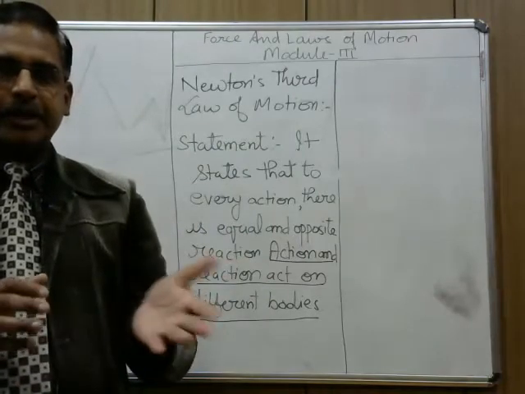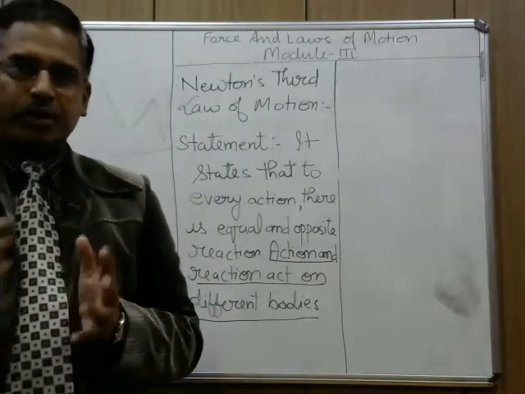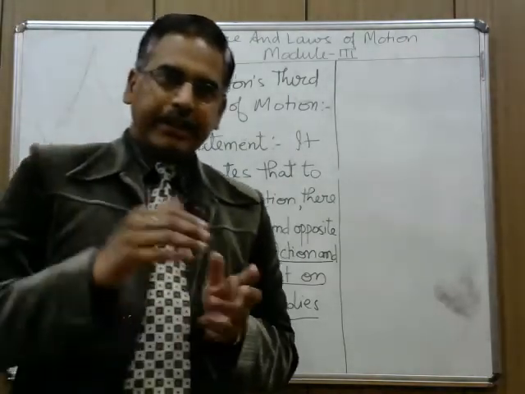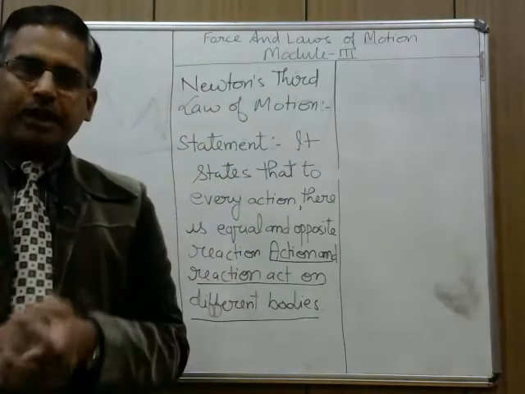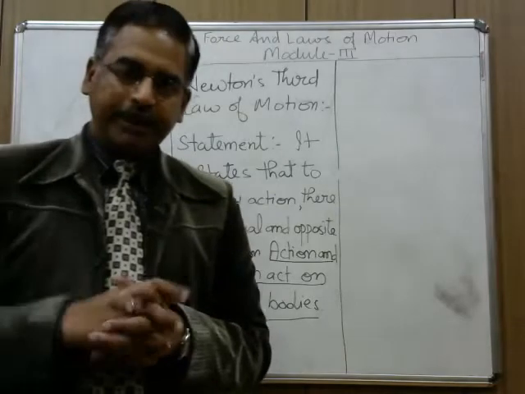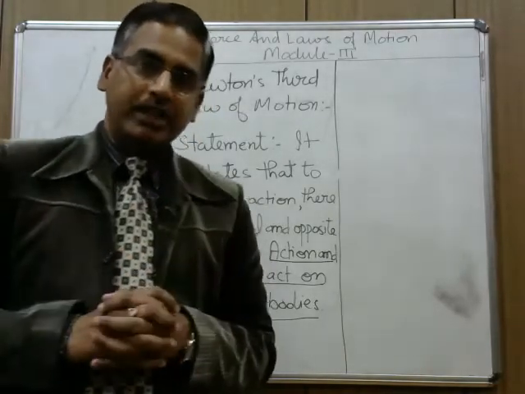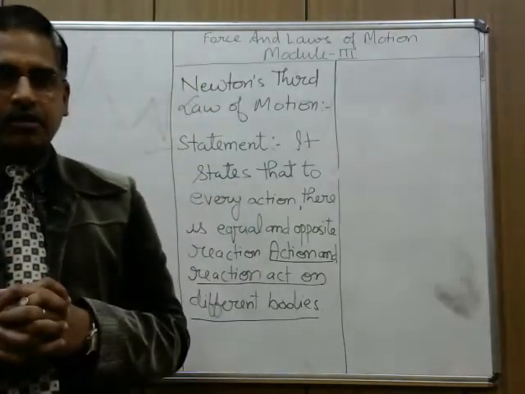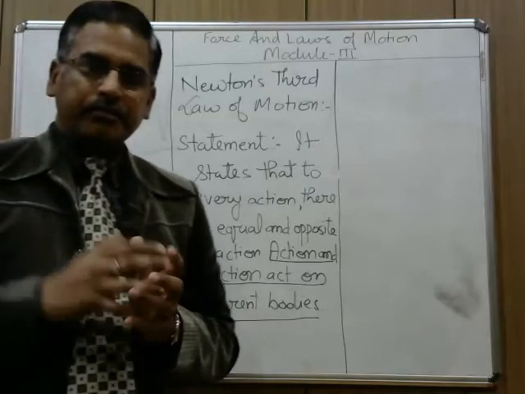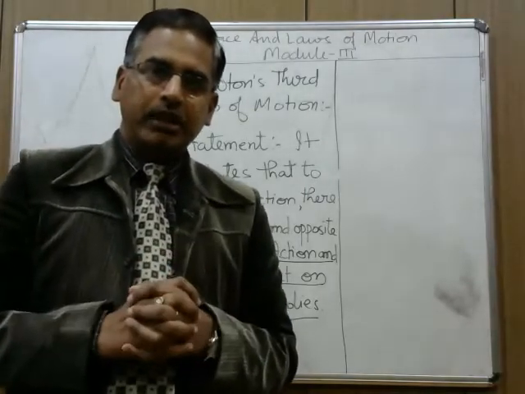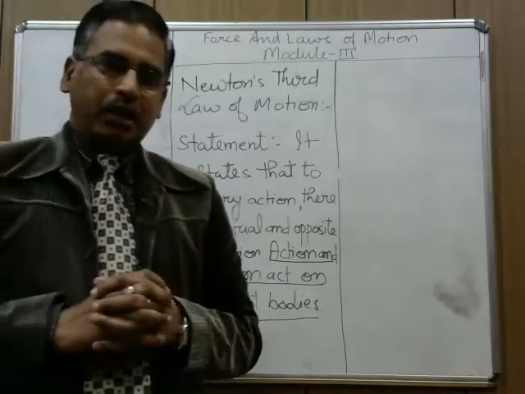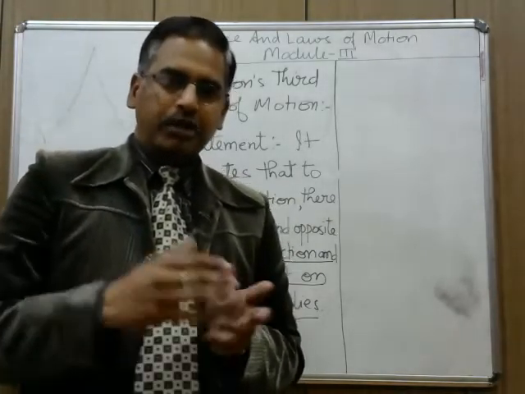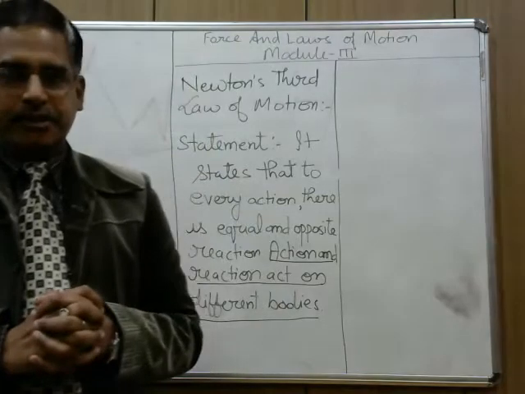If you take the example of sailor jumping out from the rowing boat, sailor is pressing the boat in the backward direction, this is the action. Force applicable is on the boat. In turn, boat is applying the force on the sailor, this is the reaction. Reaction is on the sailor. Both are equal but in opposite direction. That's why sailor is moving out of the boat and boat is moving in the backward direction.